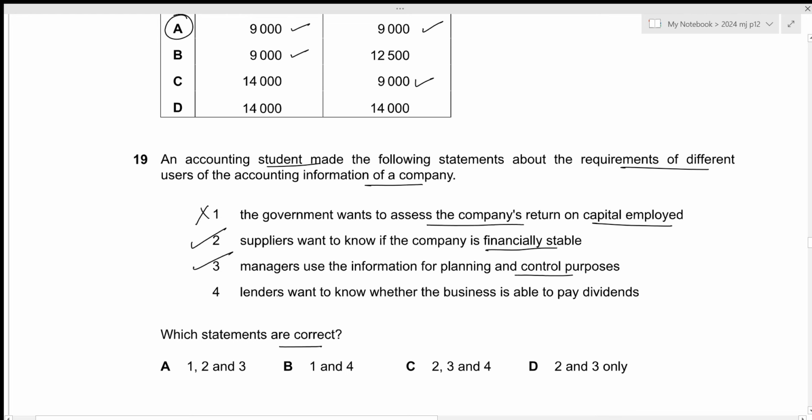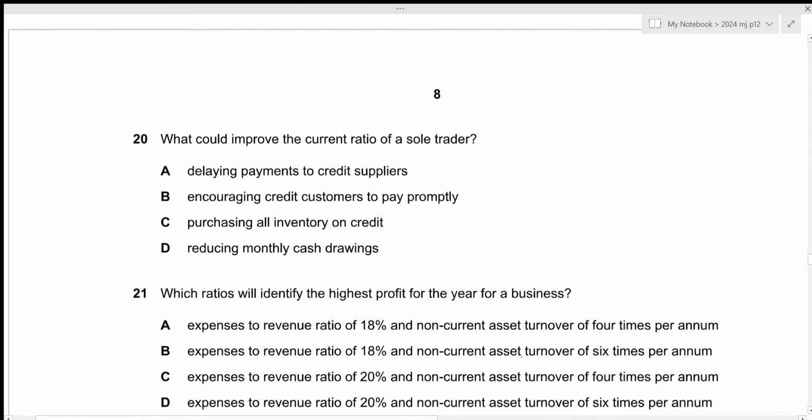The fourth one is the lenders want to know whether the business is able to pay dividends. Lenders will only be interested to know whether the business is able to pay the interest, not the dividends. So the correct statements will be 2 and 3, which is given by option D. That is all for the 19th question. Let's move towards the next one.